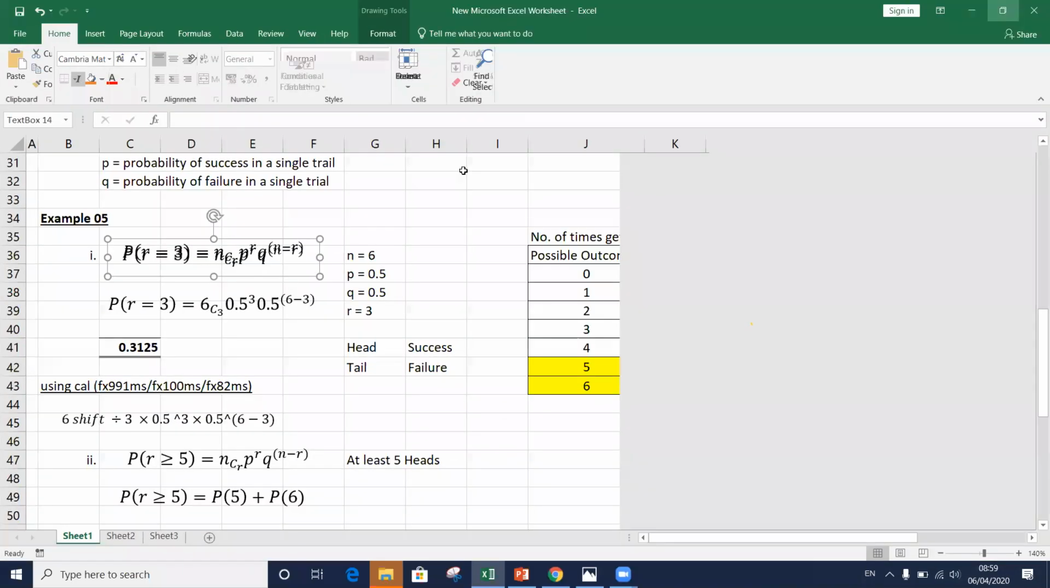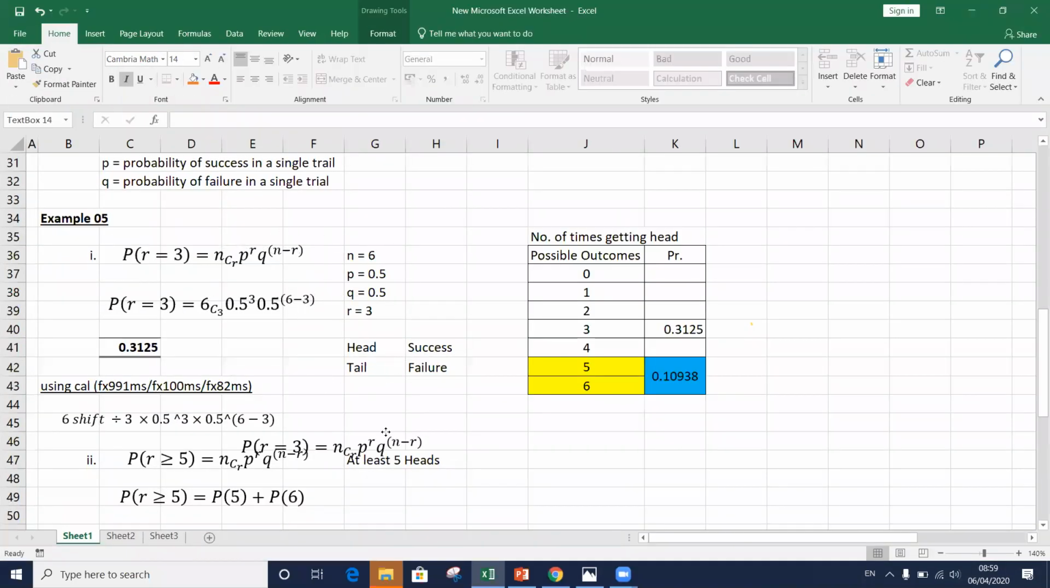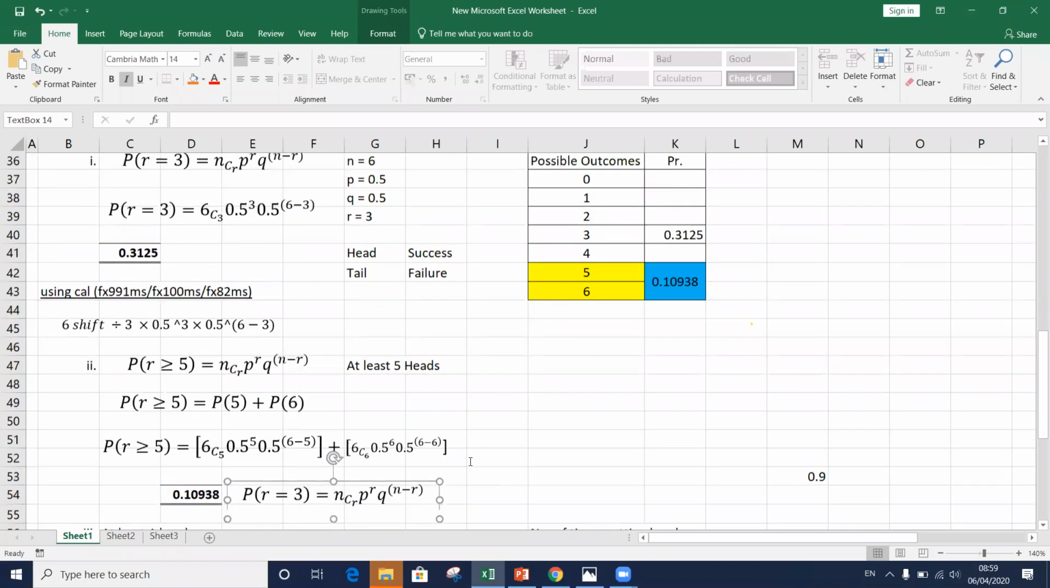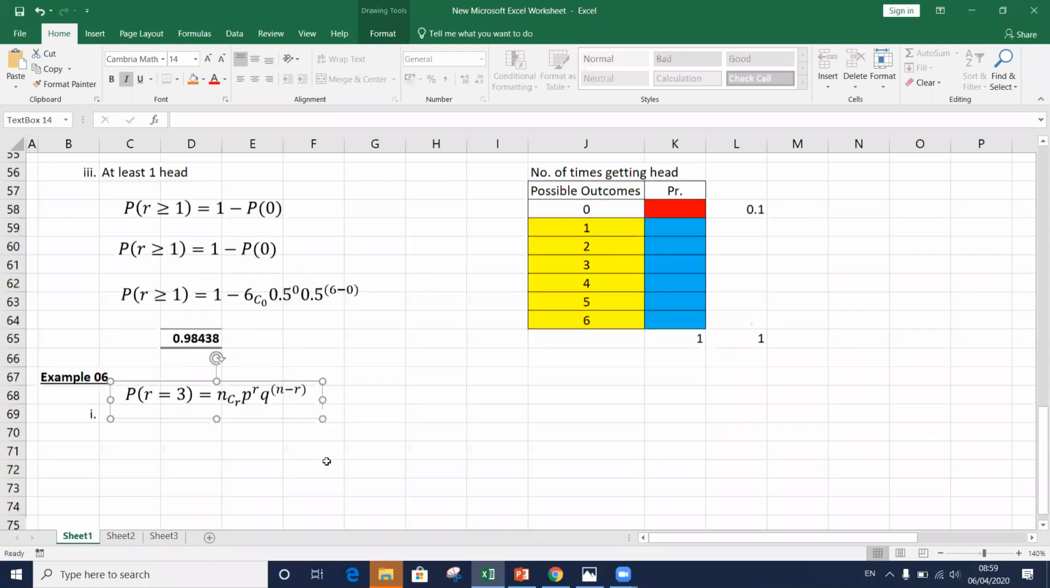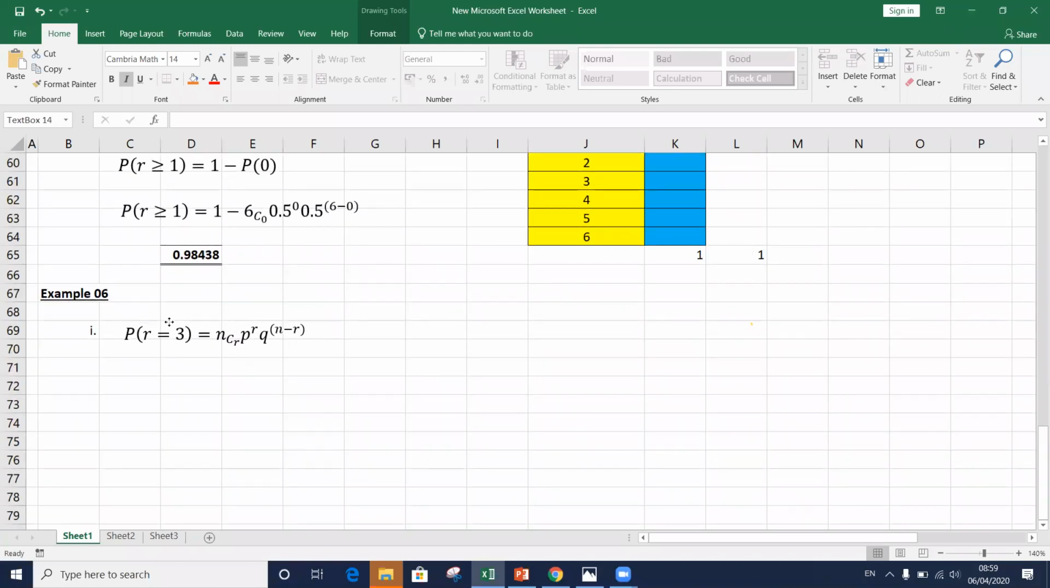Exactly 2 items are defective. That is what we need to find: the probability that exactly 2 items are defective. It means here the R value should be equal to 2. Tell me these values here. What should be the n value? What should be the p value? What should be the q value?